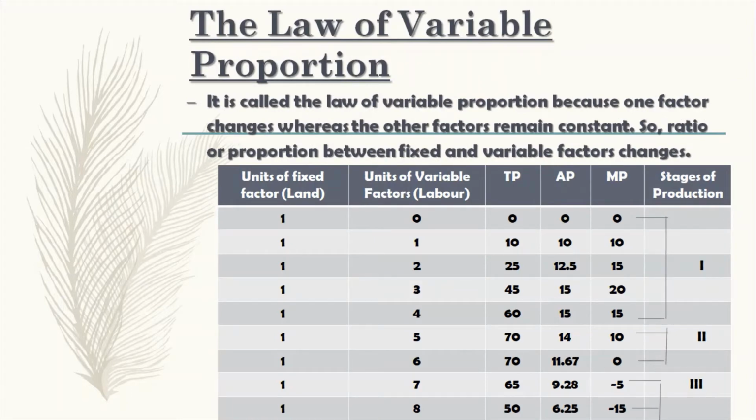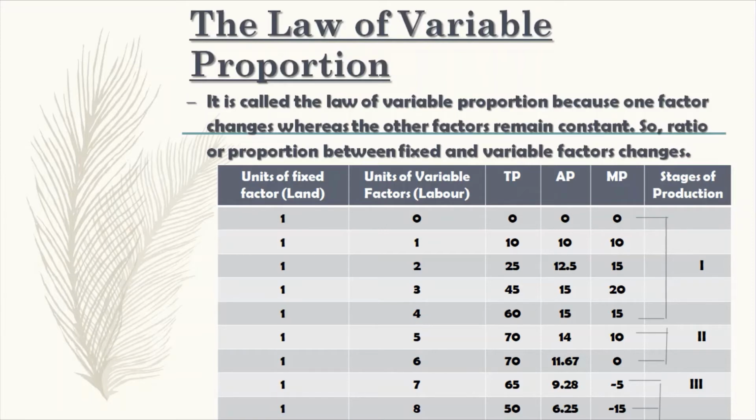This law is known as the law of variable proportion because one factor changes whereas the other factor remains constant. So the ratio, or the proportion, between fixed and variable factors changes. So this law is called the law of variable proportion.